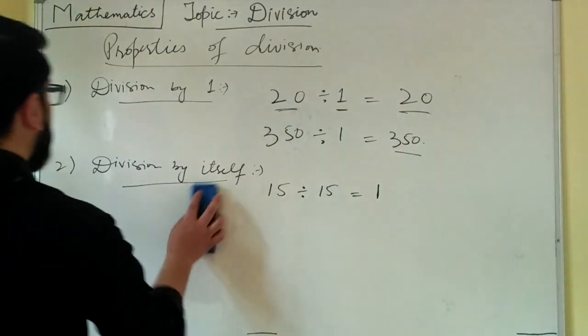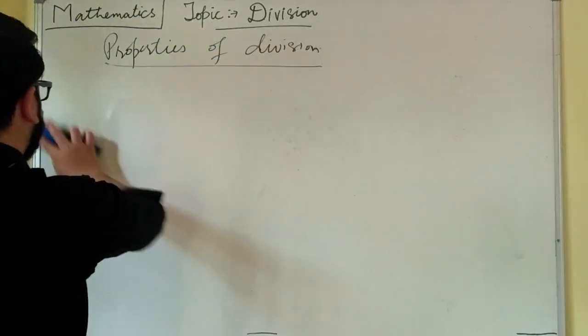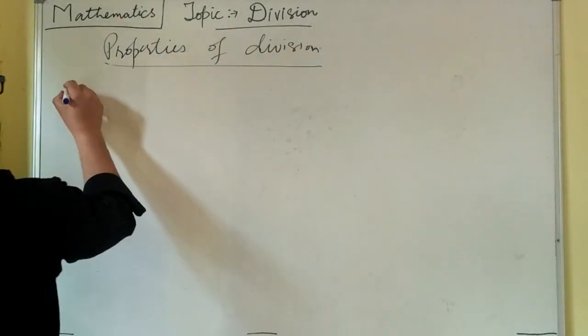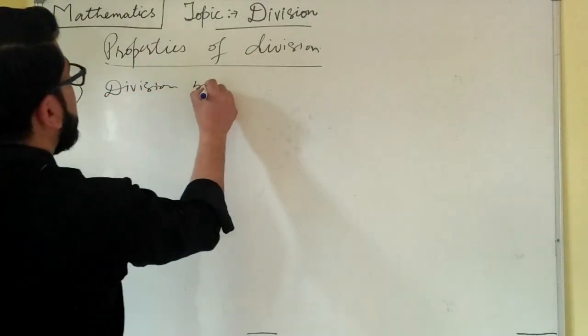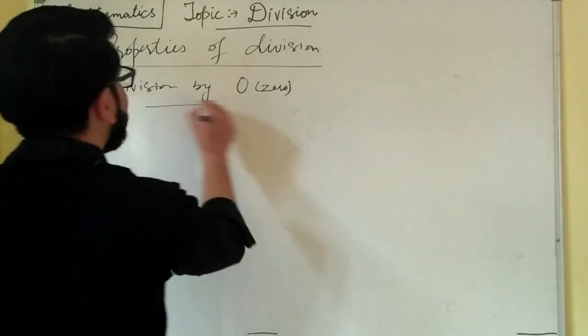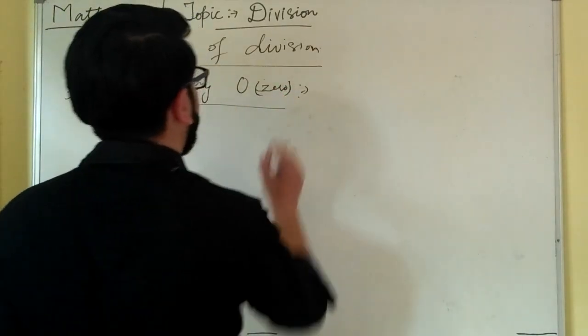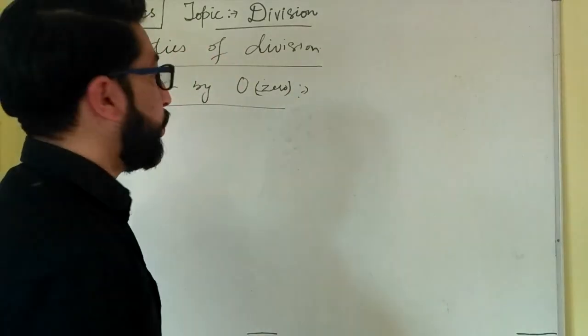Moving forward to the third property, that is division by 0.